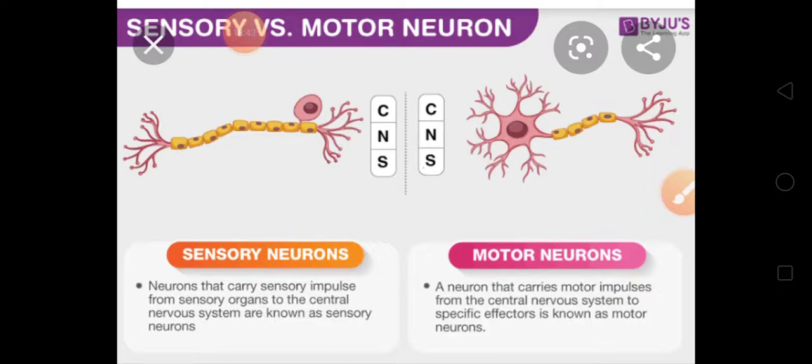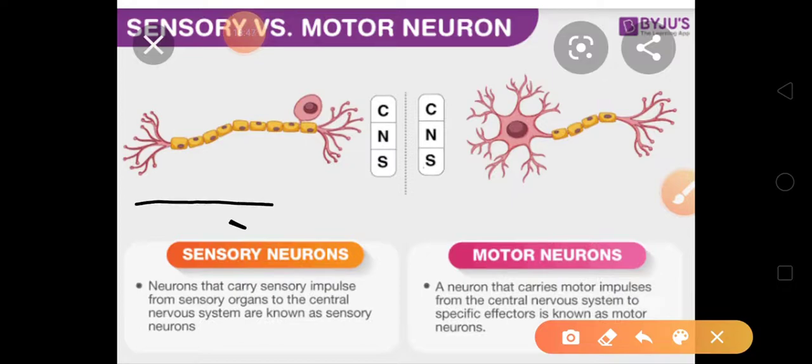But sensory impulse is carried from your skin towards your brain, and motor goes from brain towards the muscles. Specific effector means where the effect happens, because what we have to do is remove our hand. So how can we remove our hand?